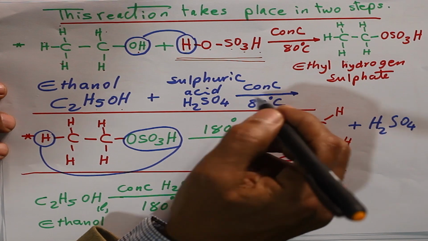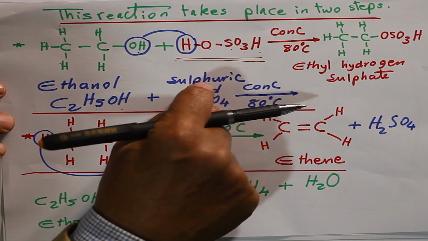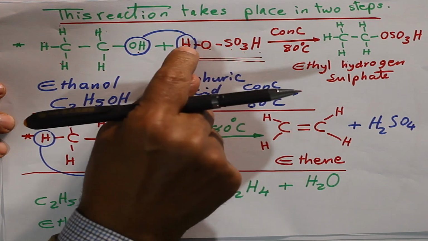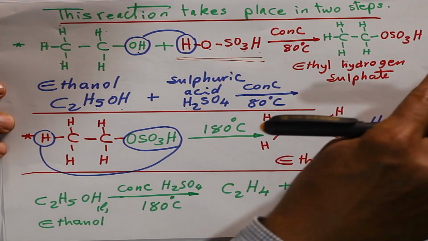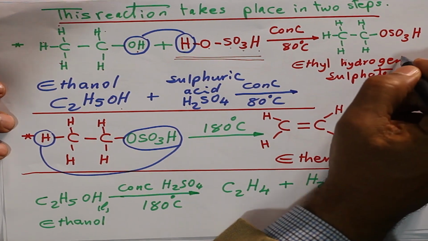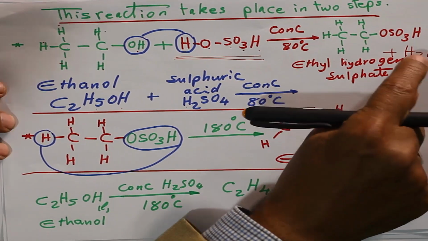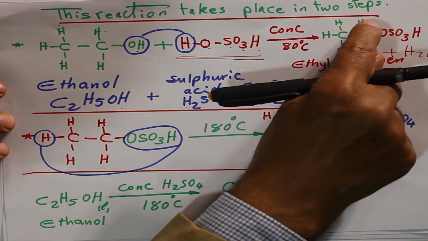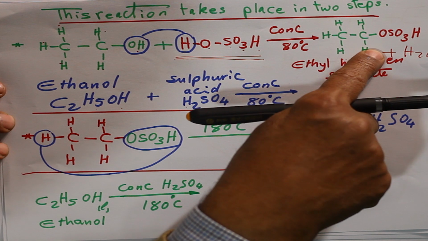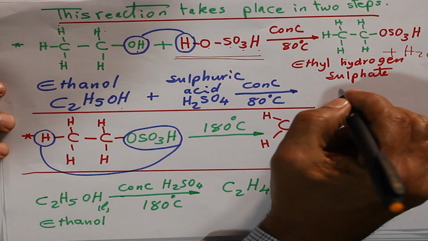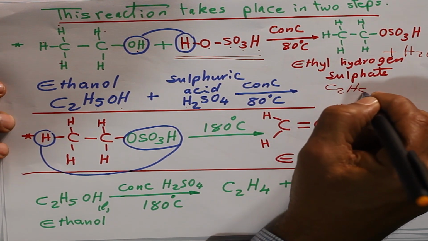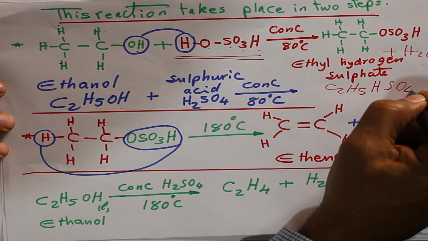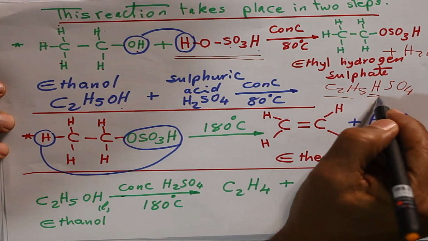What happened? What is the role of sulfuric acid? Sulfuric acid takes a water molecule from ethanol. Hydrogen with OH forms water, H2O, and forms ethyl hydrogen sulfate, C2H5 HSO4.